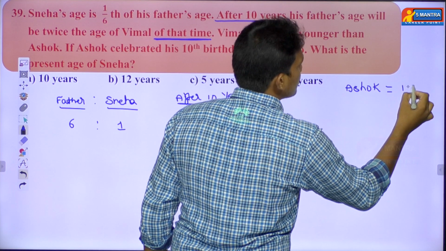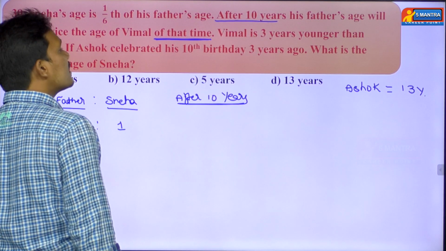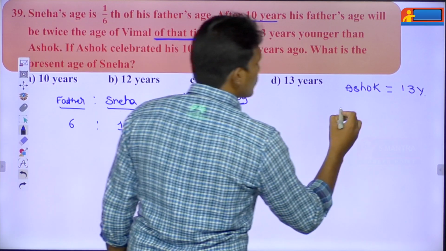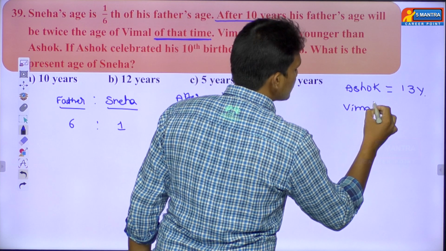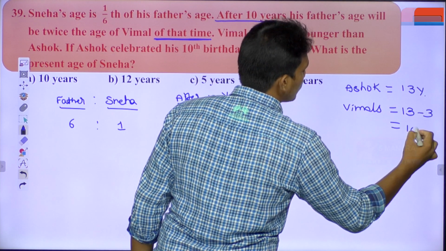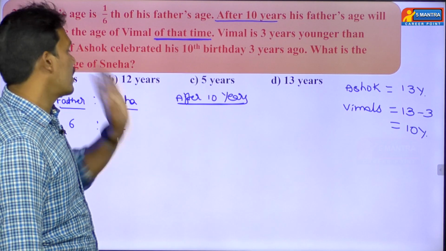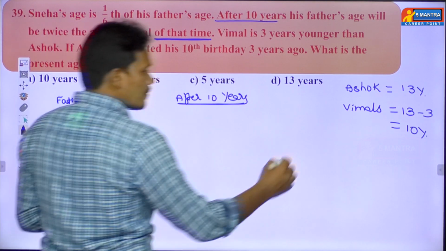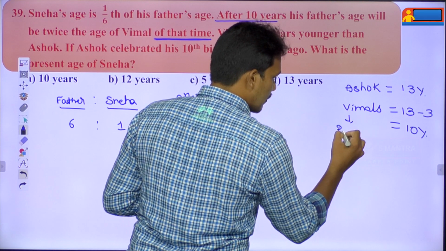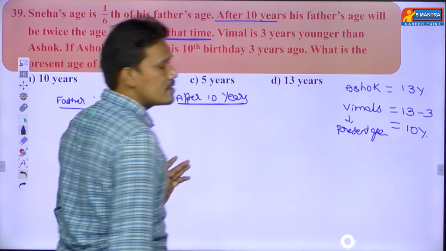Ashok's present age is 13 years. Then again read the previous point. What's the previous point? Vimal is 3 years younger than Ashok. So we can find Vimal's present age. Vimal's present age is 13 minus 3, that equals 10 years. 3 years younger means smaller compared to Ashok. So here we found Vimal's present age is 10 years.